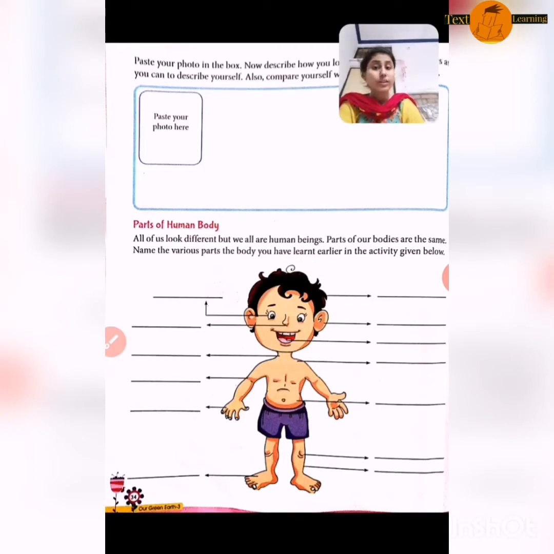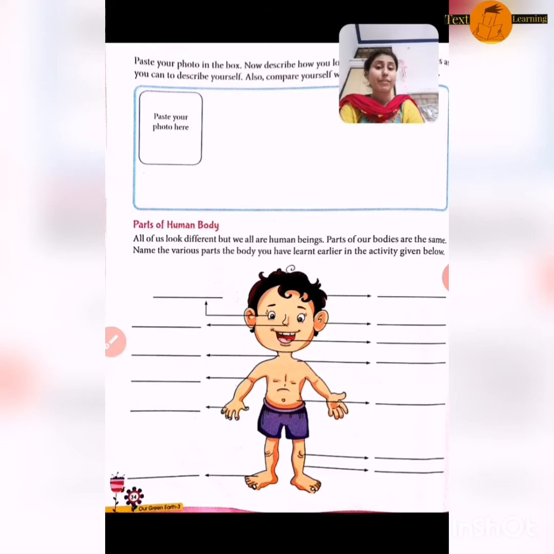All of us look different, but we all are humans. Parts of our bodies are the same, right? We have the same body parts, whatever body parts our father has, likewise I have, and likewise you have, but we look different. Why?